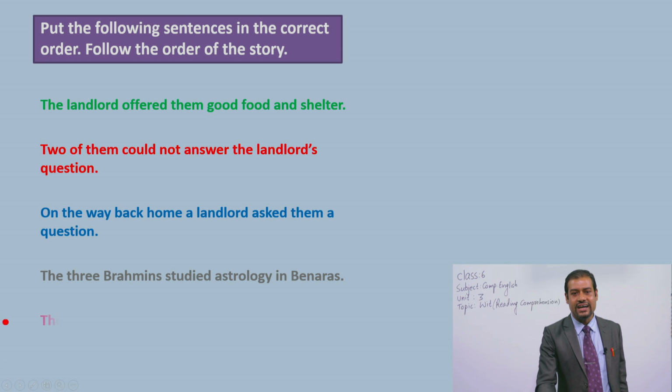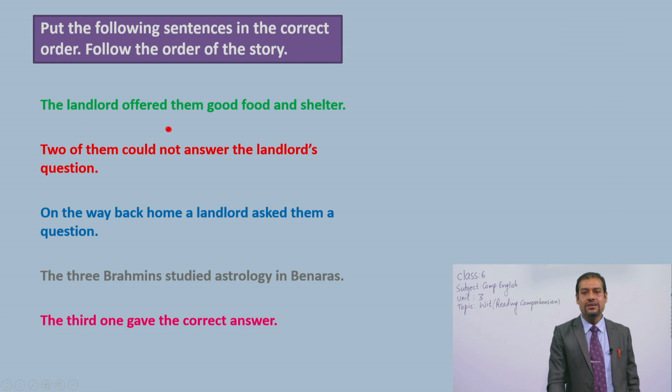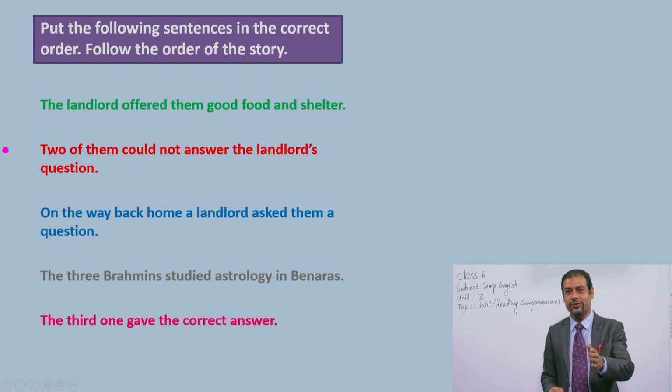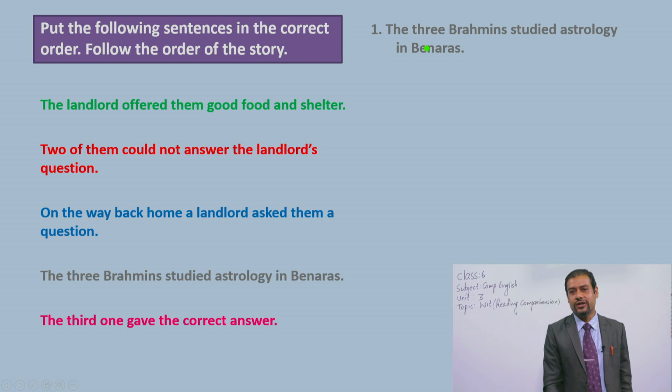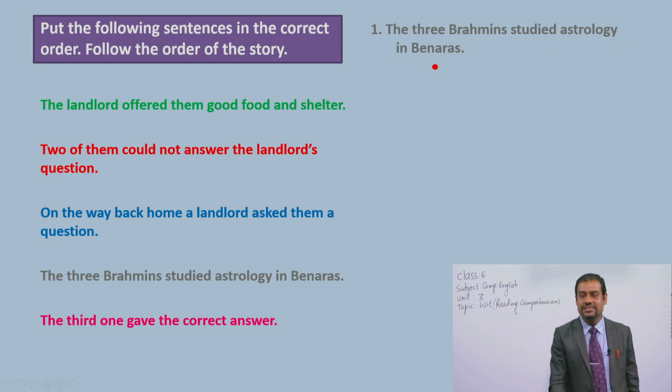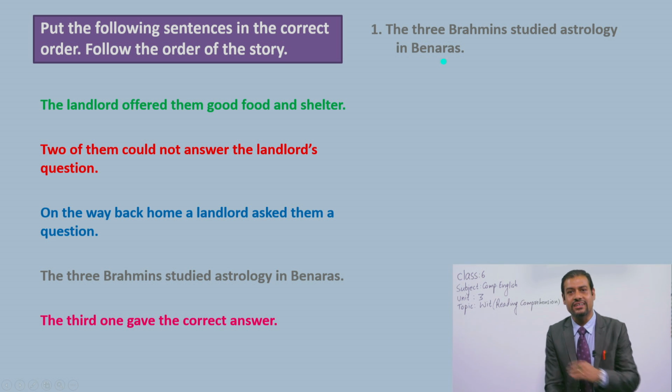Now the sentences are: look at, the landlord offered them good food and shelter. 2 of them could not answer the landlord's question. On the way back home, a landlord asked them a question. The 3 Brahmins studied astrology in Banaras. The third one gave the correct answer. So which sentence should be first here? I hope you might have already guessed. Now check. Yes, it's the 3 Brahmins studied astrology in Banaras. Okay, this event happened first in the story.